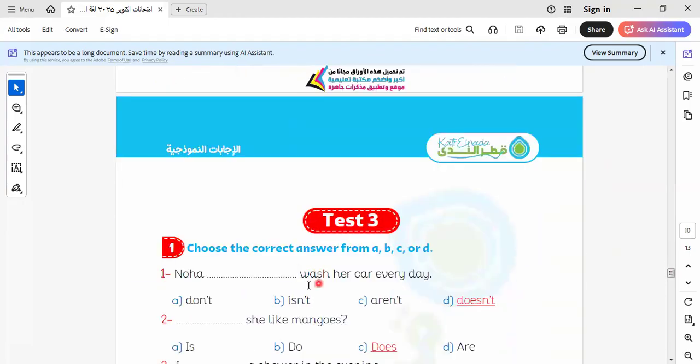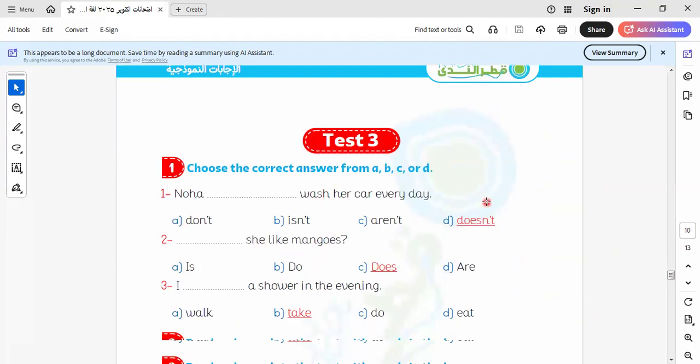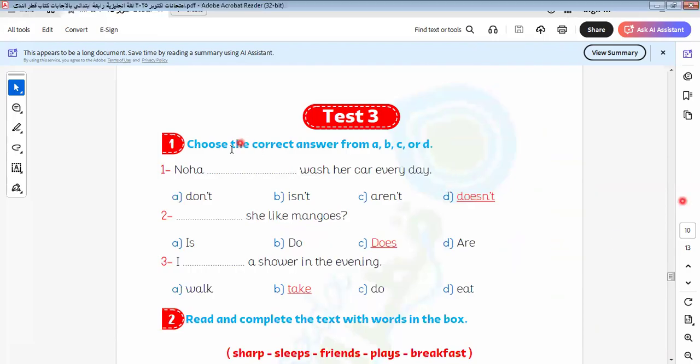Let's go to another practice item here. Noah ___ wash her car every day. So here this is the habit, so it will be "does" here. Why "does"? Because Noah here is singular, and when we use "does", we omit the s.